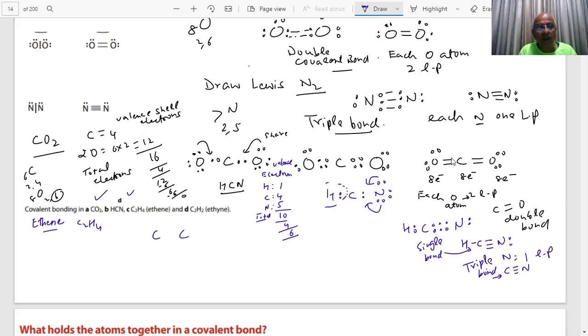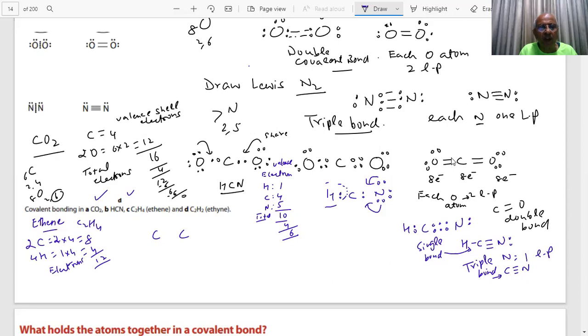How many electrons are there in carbon? 2 carbons will be how many electrons? 2 into 4, 8. Tell me, right or wrong? And 1 into 4, total 12 electrons. How many electrons? 12 electrons.